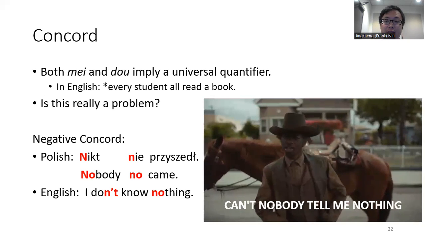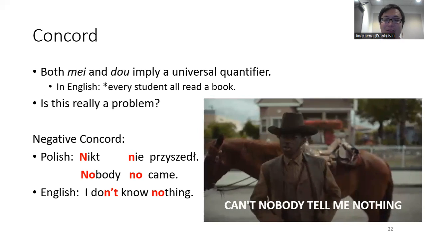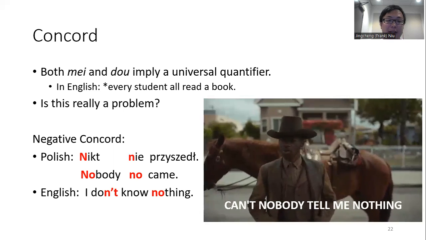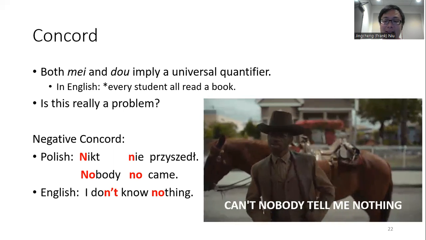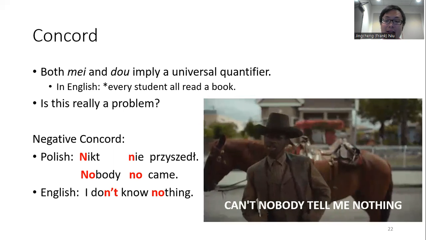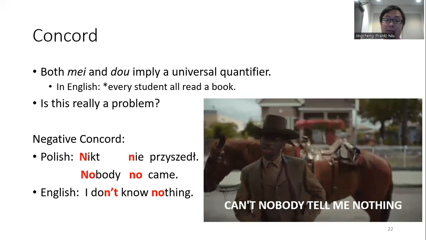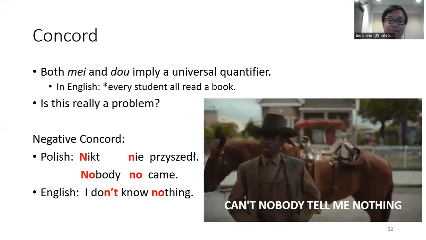One of the most famous concords is negative concord. It is typical in Polish, and I'm sorry for my terrible Polish pronunciation: Nikt nie przyszedł, nobody no came. It also occurs colloquially in English: I don't know nothing, or can nobody tell me nothing? Both the no word and the negative marker nie express negativity. However, there is no clash between the two negatives, and neither sentence is a double negative.